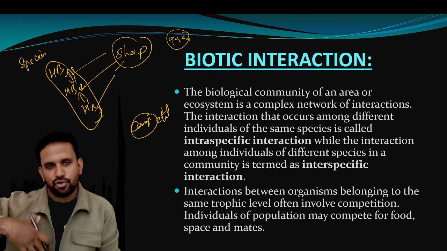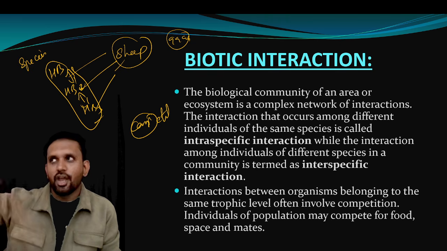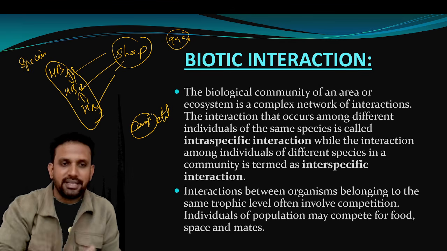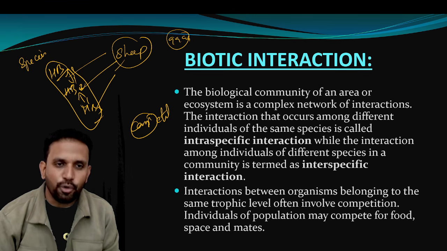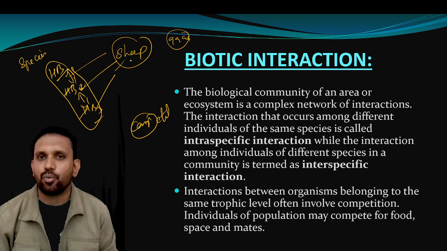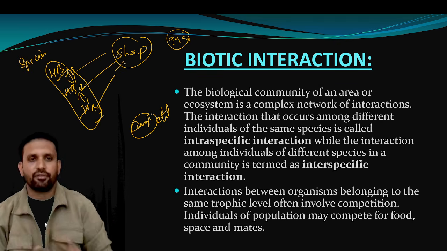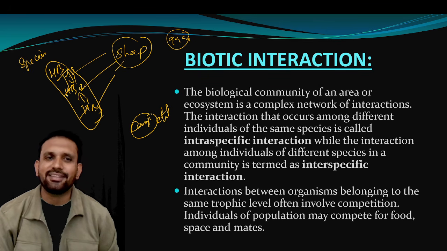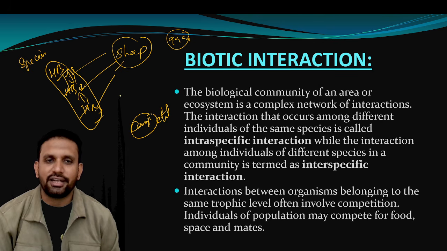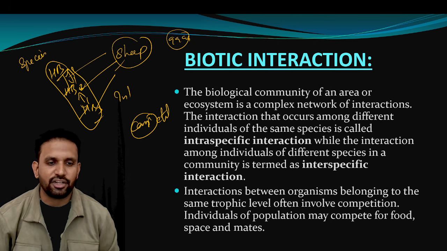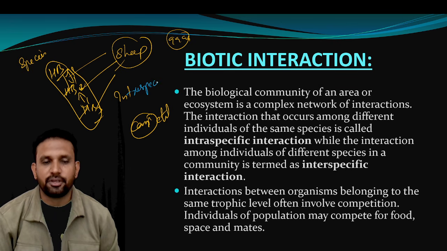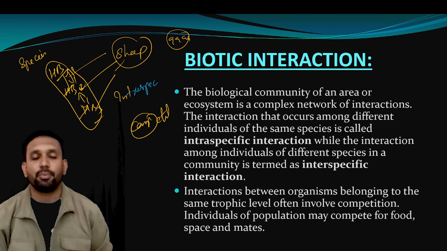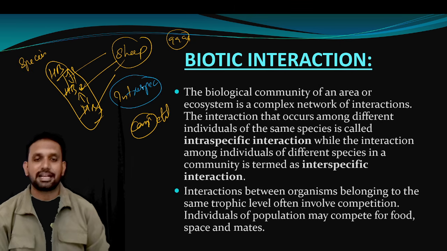Human beings all belong to one species called Homo sapiens. At this point, these 3 Homo sapiens are competing for the sheep. I want to have it. And when the competition is within the same species, we call it what? Intraspecific. Because within the population, within the species, we are actually competing.